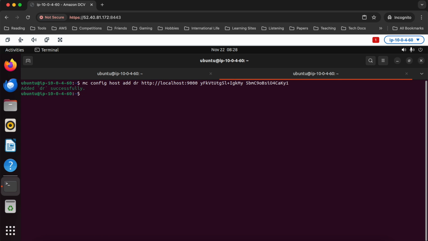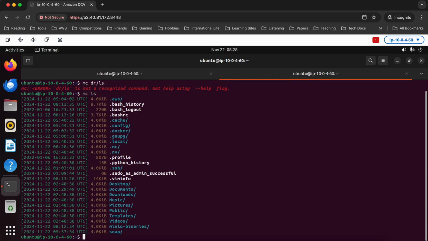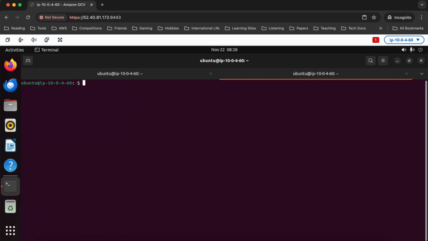Added dr successfully. Fantastic. So now if I do mc dr ls, mc ls, nope, that's still listing the local files. Hold on, I need to figure out how to do this. I think I just do mc ls dr. Yeah, there you go. So that worked.